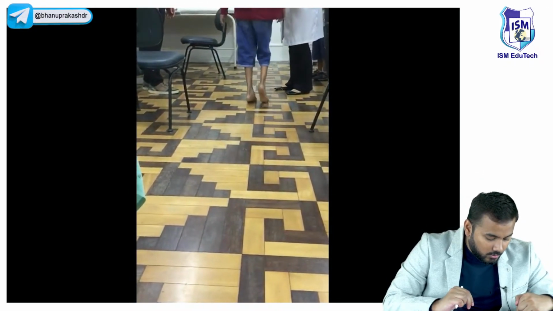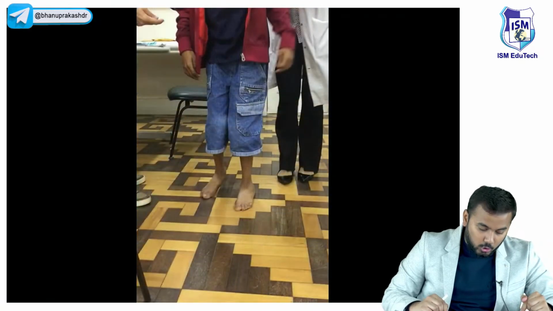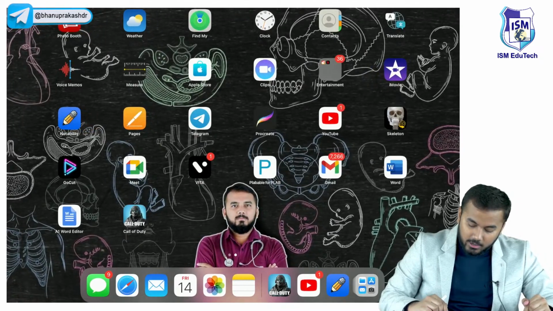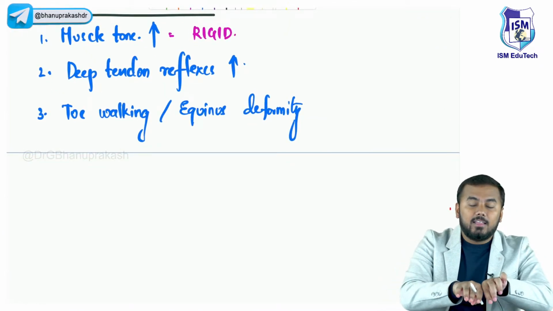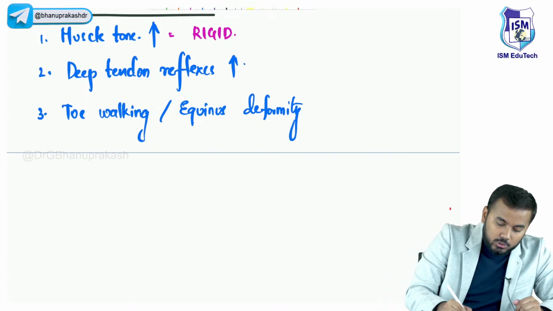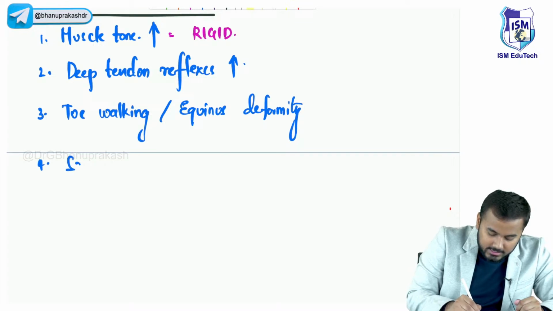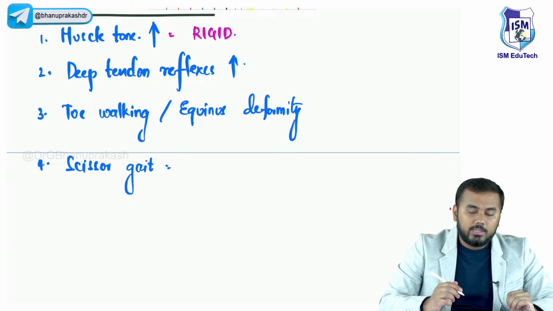Look here. He is walking on his toes and look at his knees, they are also crossed, right? So this kind of gait is called scissor gait, and this kind of walking is called toe walking or equinus deformity. So the fourth important thing you see is scissor gait.